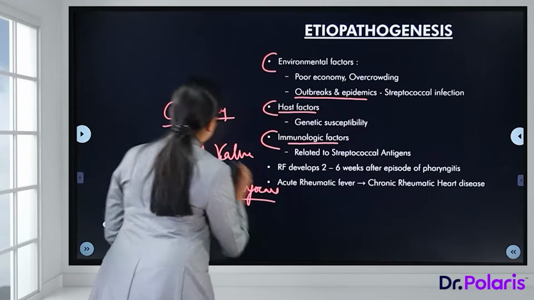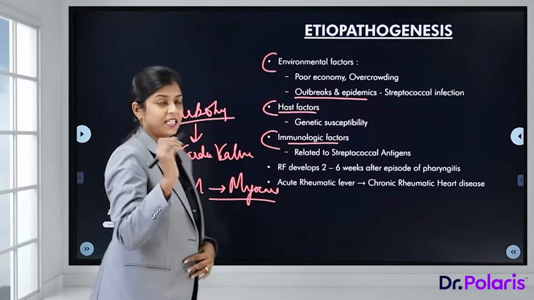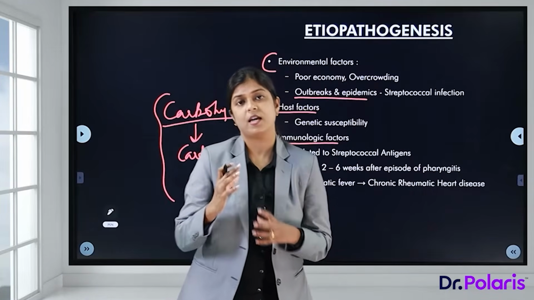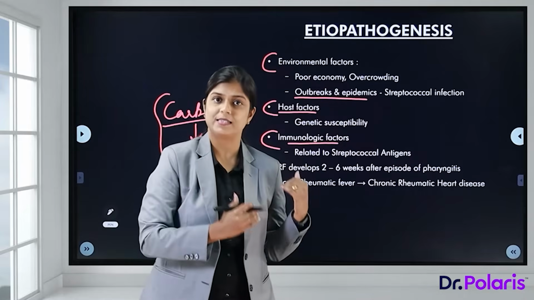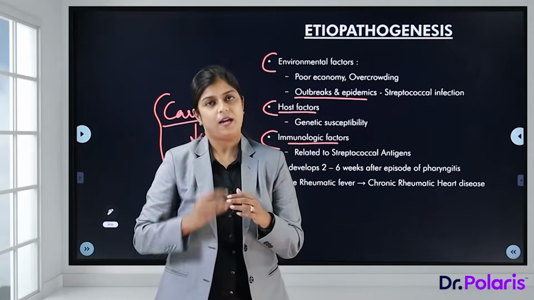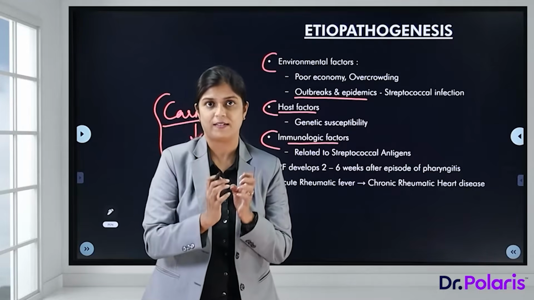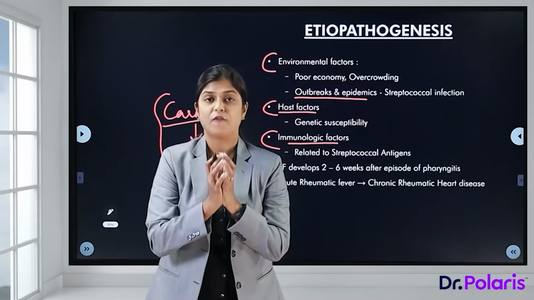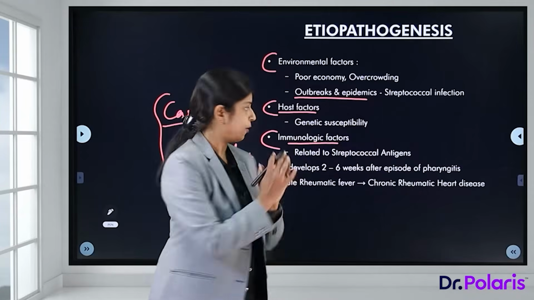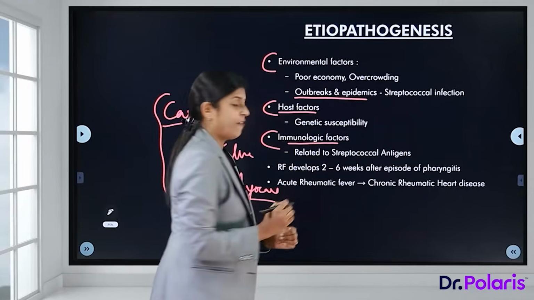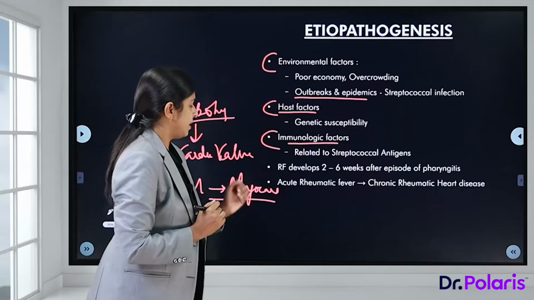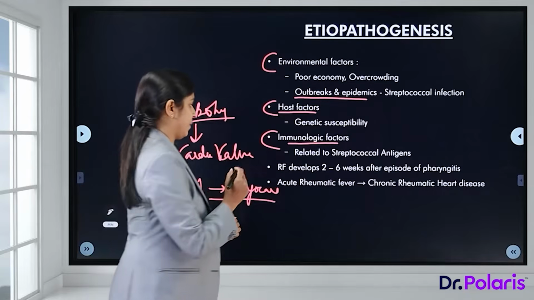Now, this antigenic similarity is very important because the antibodies produced against the streptococcus tend to cross-react with the cardiac muscle and the cardiac valves. That is the main basis of etiopathogenesis of rheumatic fever. So, that is the immunological factors related to the etiopathogenesis of rheumatic fever.